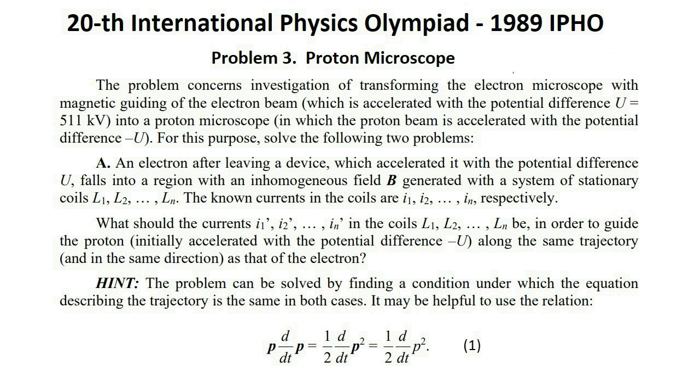till Ln be, in order to guide the proton, initially accelerated with the potential difference U, along the same trajectory and in the same direction as that of the electron? Hint: the problem can be solved by finding a condition under which the equation describing the trajectory is the same in both cases. It may be helpful to use the relation 1.